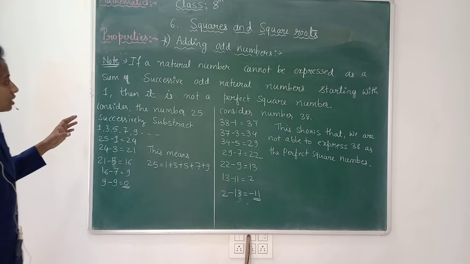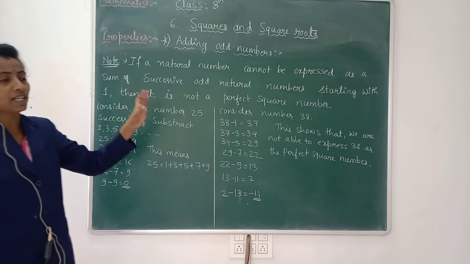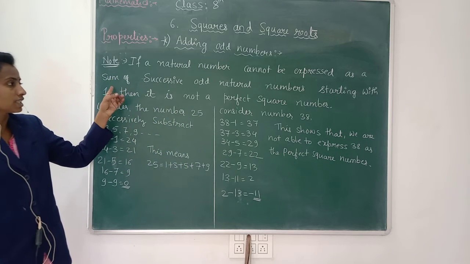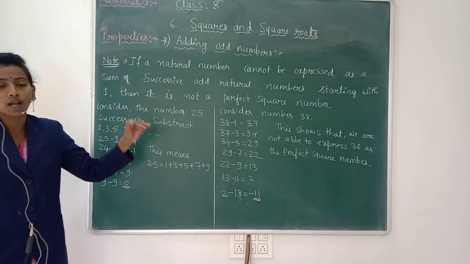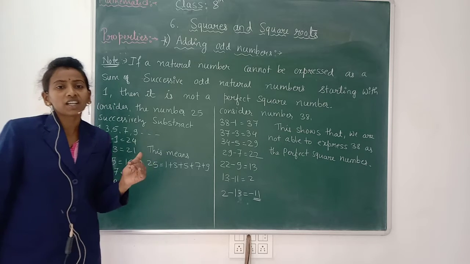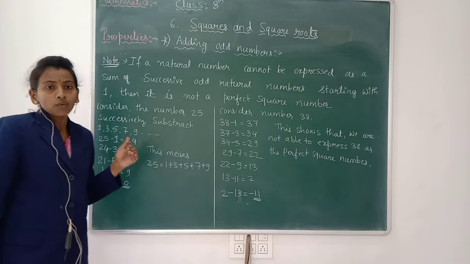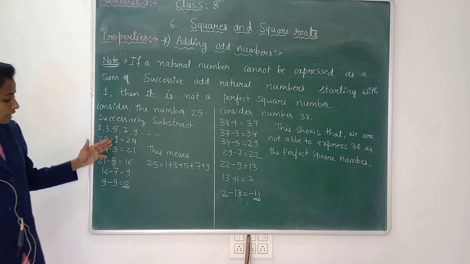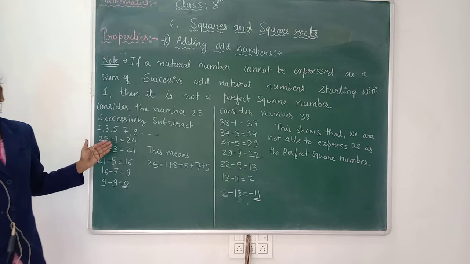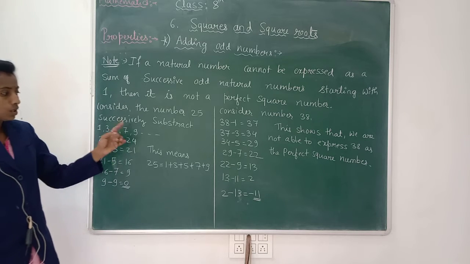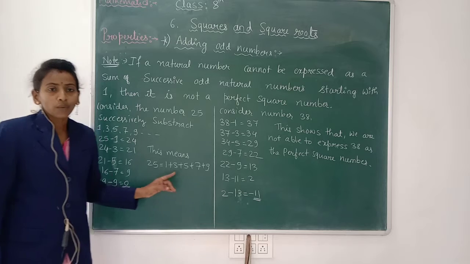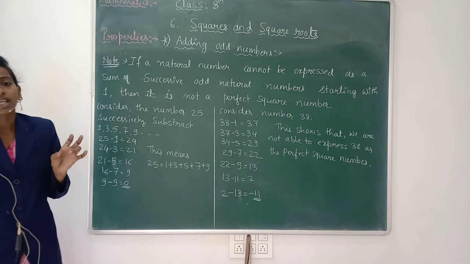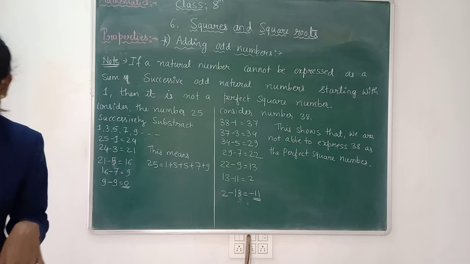In this, you have to take any number and start subtracting from 1 only. Starting with 1, you go on subtracting only odd numbers. When you get the result 0, you stop, and all the odd numbers you have subtracted, you have to add. Do the sum. When you do the sum, the result that comes will be the perfect square number.